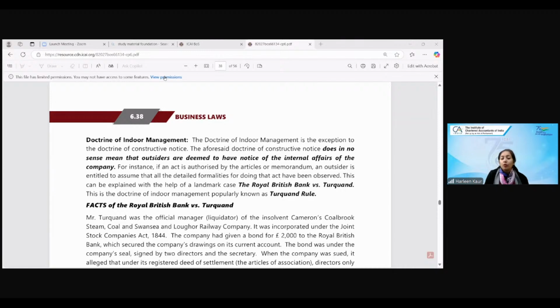If the doctrine of indoor management is applied, then who will be held liable? Then the company will be held liable. If the doctrine of indoor management is applied, who will be held liable? The company will be held liable. So quickly answer me in the chat box. If the doctrine of ultra vires has happened, who will be held liable? Jaldi jaldi you have to write, children. We have to do this important case law also.